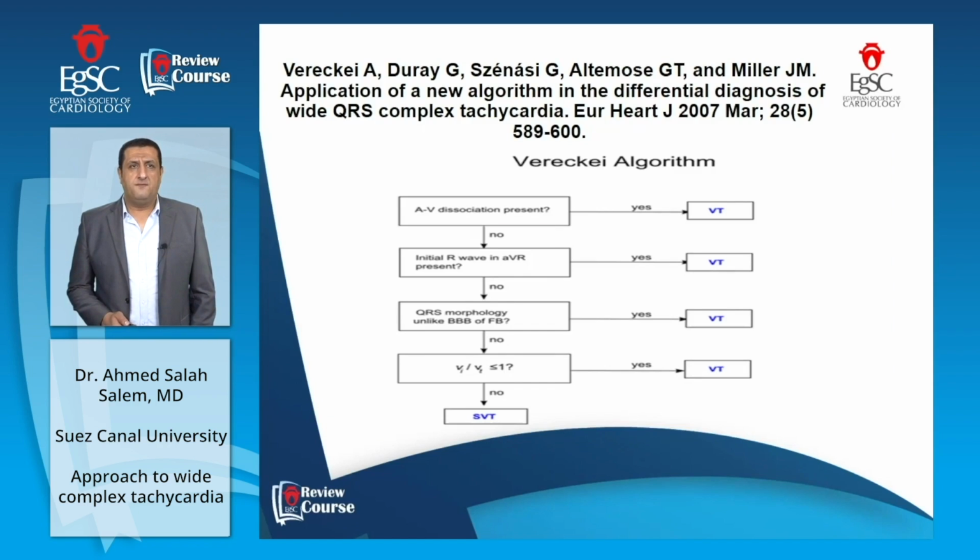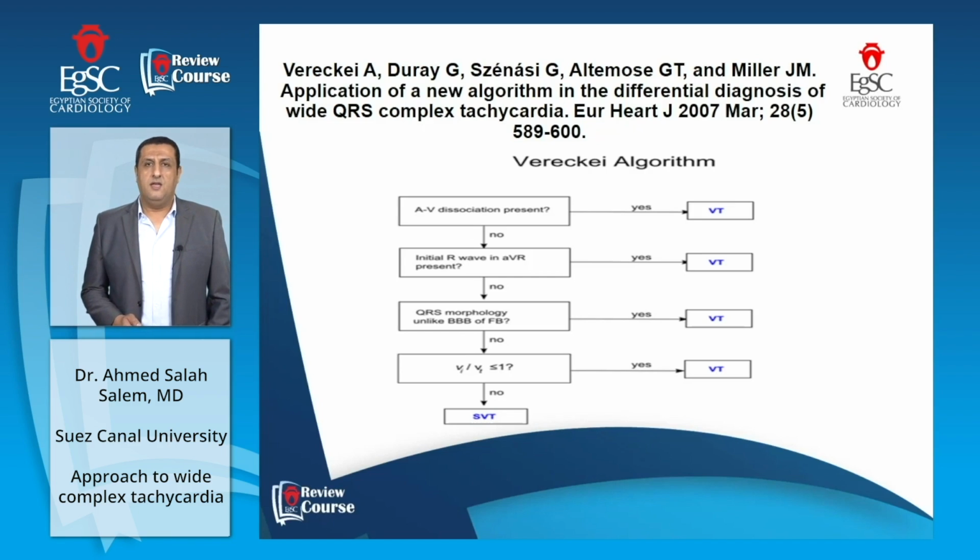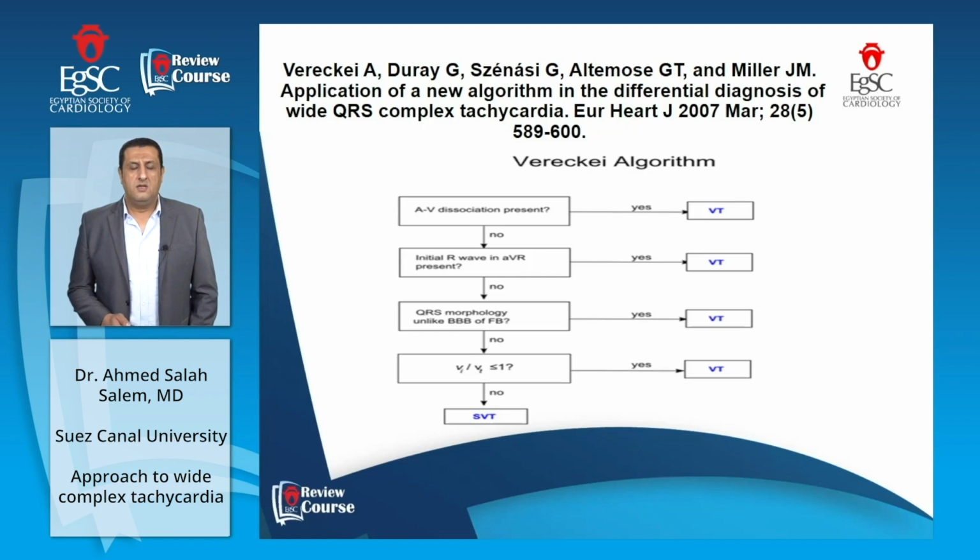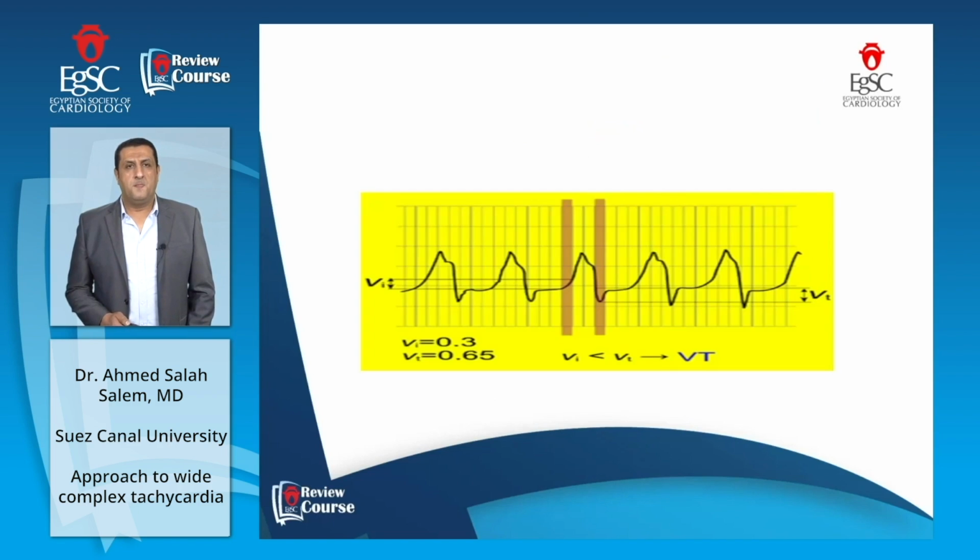Other algorithms, like the Vereckei algorithm, for diagnosing ventricular tachycardia depend on, first, whether we have AV dissociation; if so, this is ventricular tachycardia. If an initial R wave in aVR is present, this suggests ventricular tachycardia. If not, and the QRS complex is unlike bundle branch block or fascicular block, this is ventricular tachycardia. If not, V initial over V terminal: if less than 1, this is ventricular tachycardia, and if not, supraventricular tachycardia is the cause.